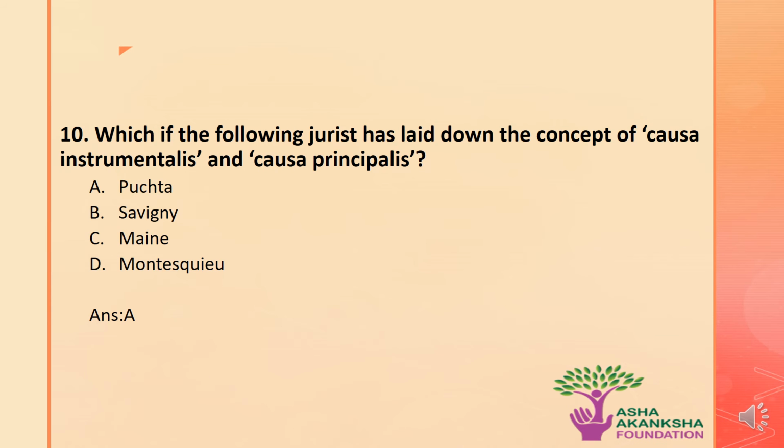The next question is: which of the following jurists has laid down the concept of causa instrumentalis and causa principalis? The options are A, Puchta, B, Savigny, C, Henry Maine, or D, Montesquieu. The correct answer to this question is option A, that is, Puchta was a jurist who laid down the concept of causa instrumentalis and causa principalis.